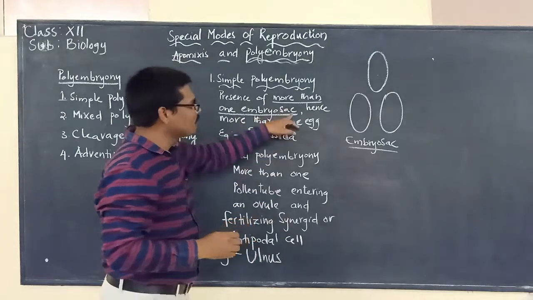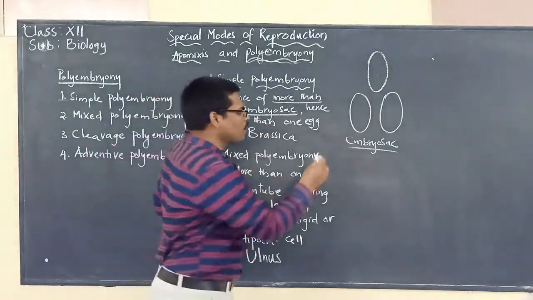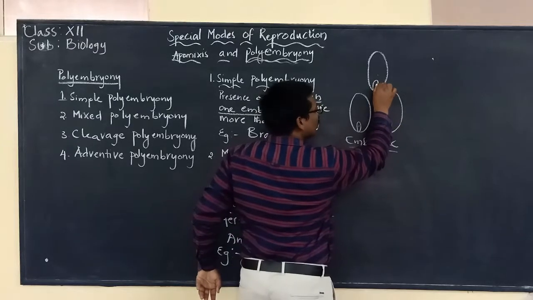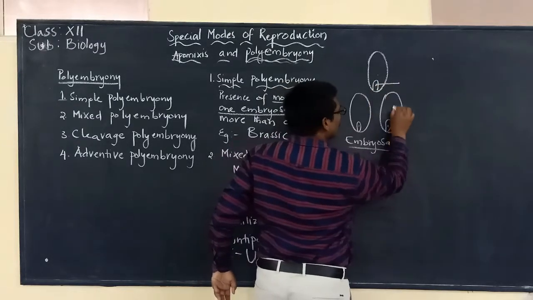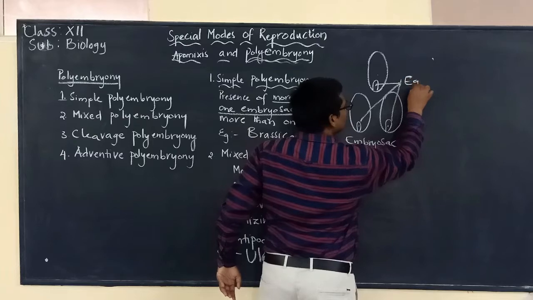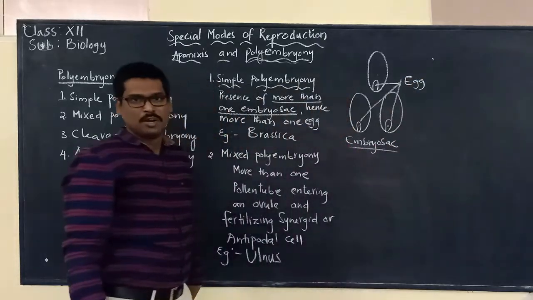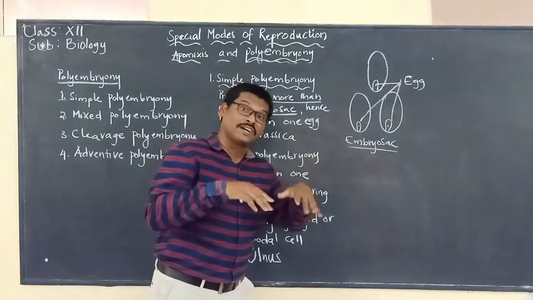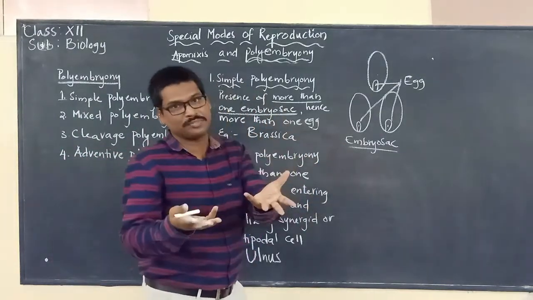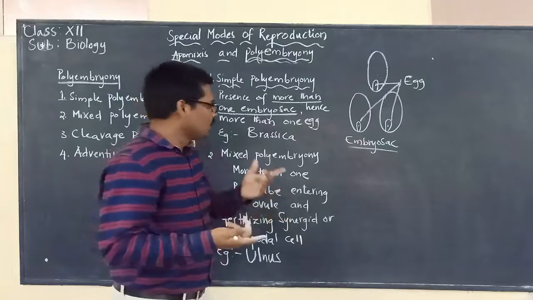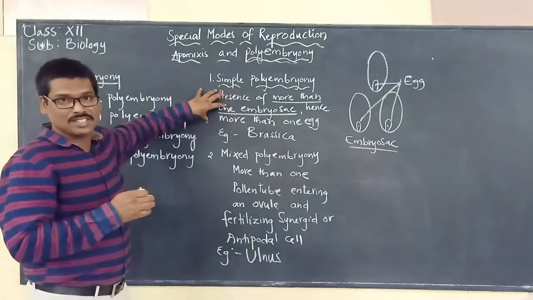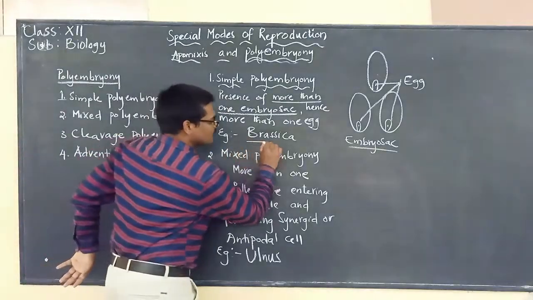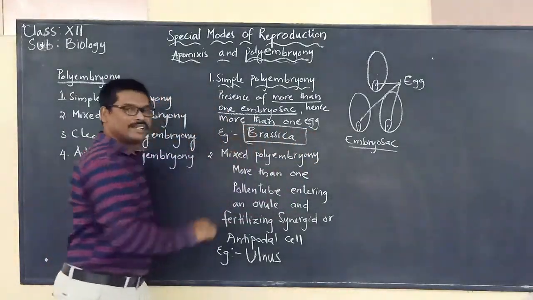So if there are more than one embryo sac, now obviously there will be more than one egg. So all these are nothing but the eggs that are present. More than one egg will be present. So if all those eggs are being fertilized, then that many number of embryos will be produced. So this type of phenomenon is being observed in Brassica.